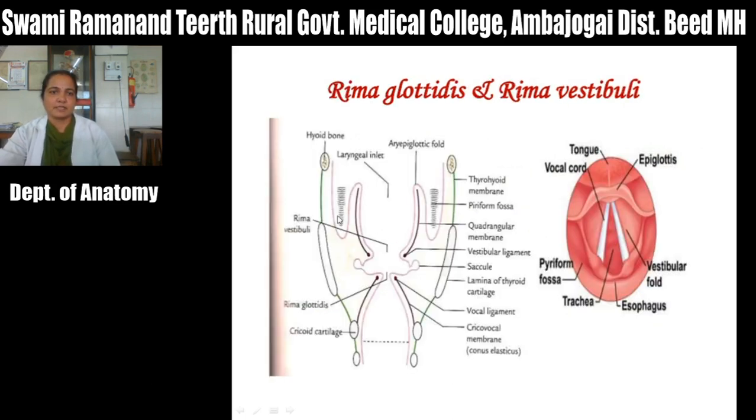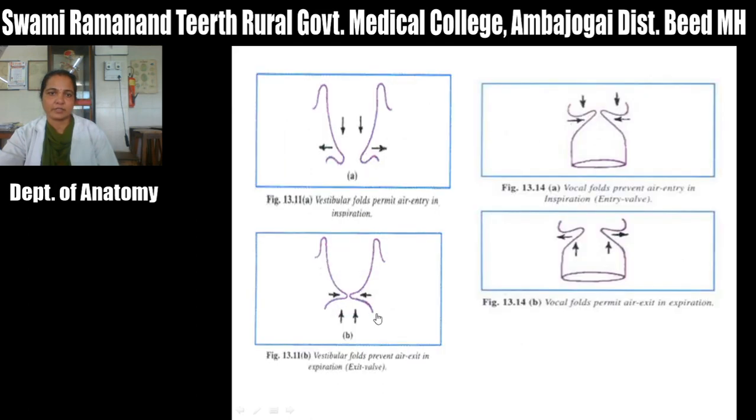Again, after removing the cartilages, you can see the laryngeal inlet. Then this is the vestibule of larynx, this is the rima vestibuli, this is the ventricle of larynx, and there is one extension called the saccule of larynx. This is the rima glottidis, and this one is the infraglottic part of the laryngeal cavity.